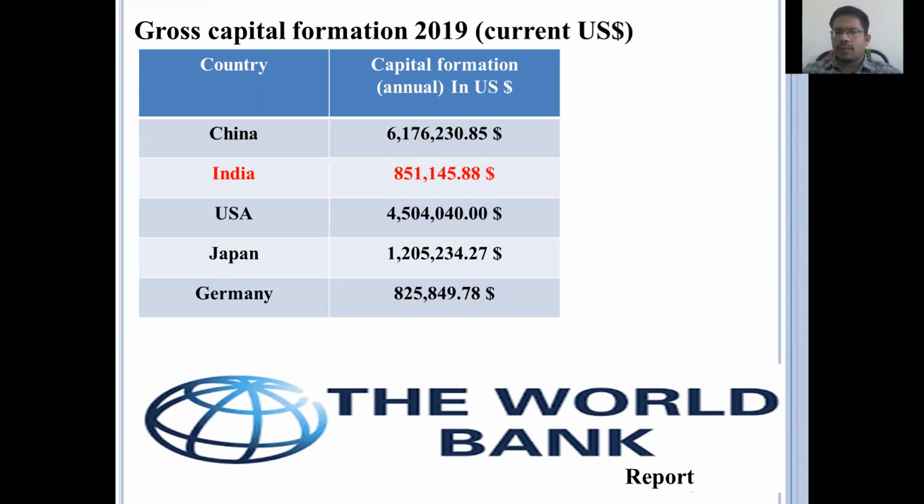The second place is the USA, third is Japan, fourth is India, and fifth is Germany. These are the topmost countries in the world for maximum capital formation. It is really good news for India, because compared to 1951 or 1991 onwards, we had a low level of capital formation.